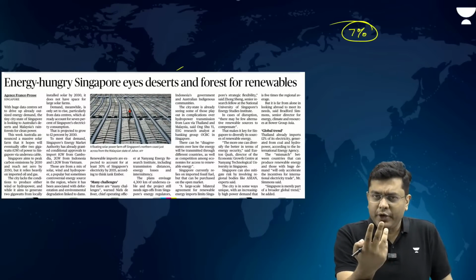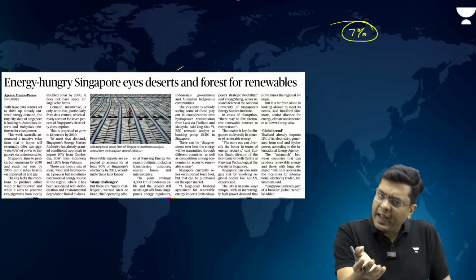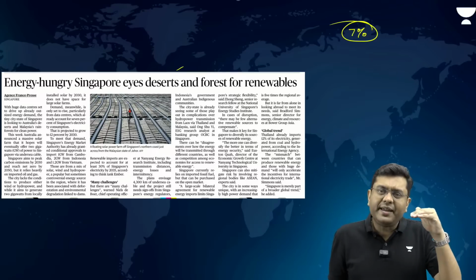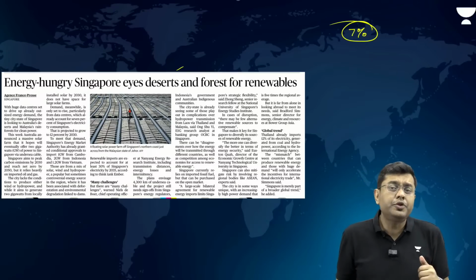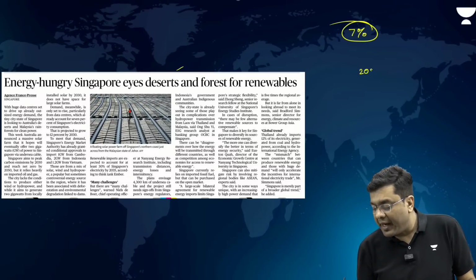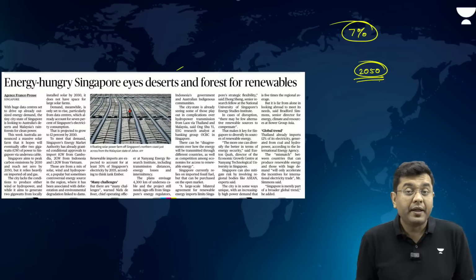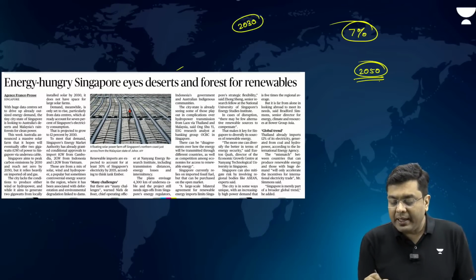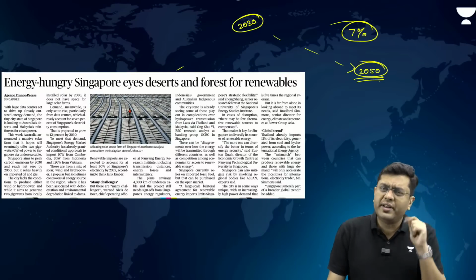Any other country, even Singapore, can install more power plants, generate more electricity and fulfill the requirements. But there comes a problem. As per its agreements and commitments, Singapore aims to achieve net zero status by 2050. The aim is that emissions would peak by around 2030, and after that net zero would be achieved by 2050. So for that, what does it need?